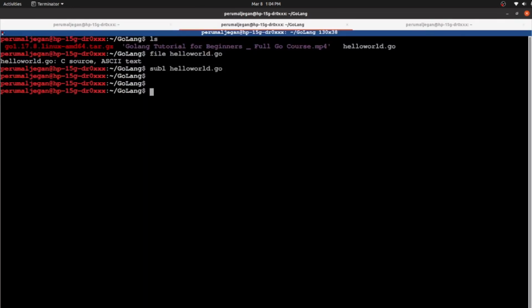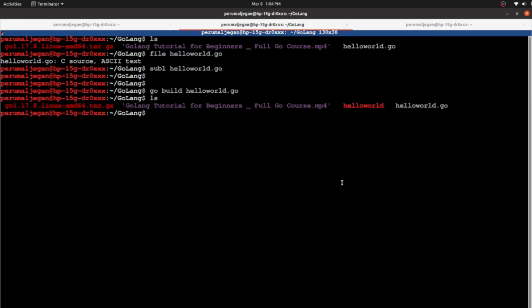But let's try to convert this into an executable. In order to do that, the command is simple: go space build and the program name. If I press enter, it takes just a few seconds, and I can see the new file created in this directory.